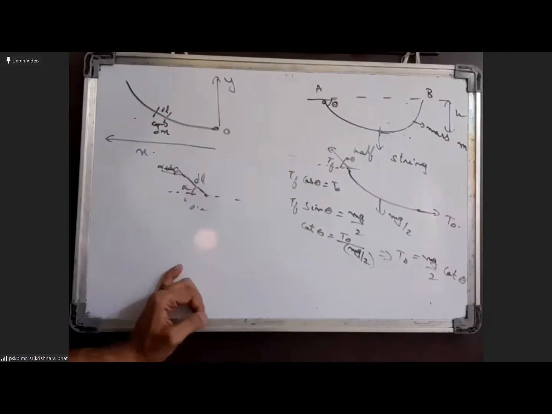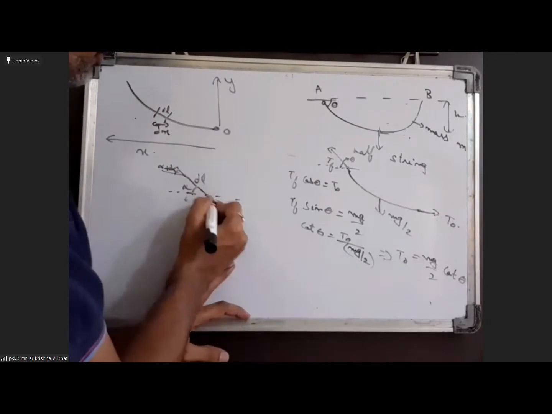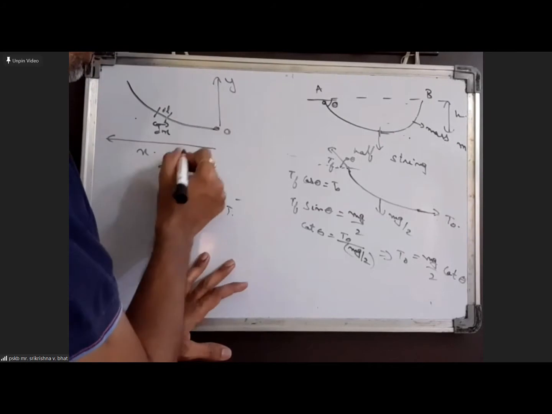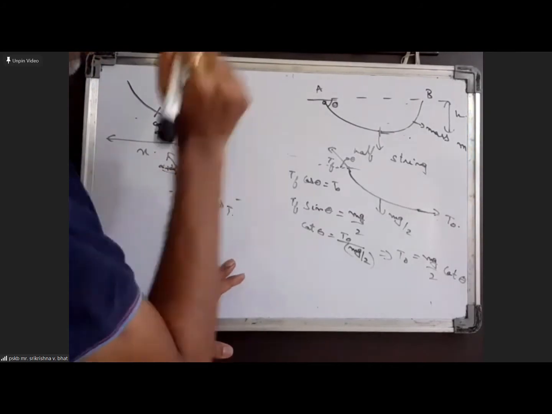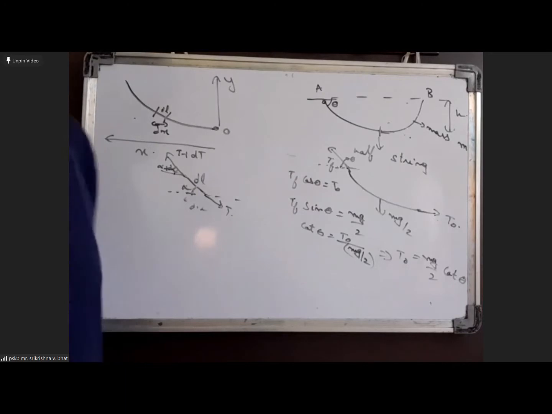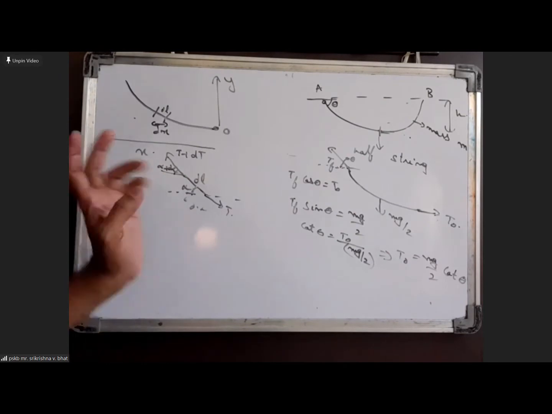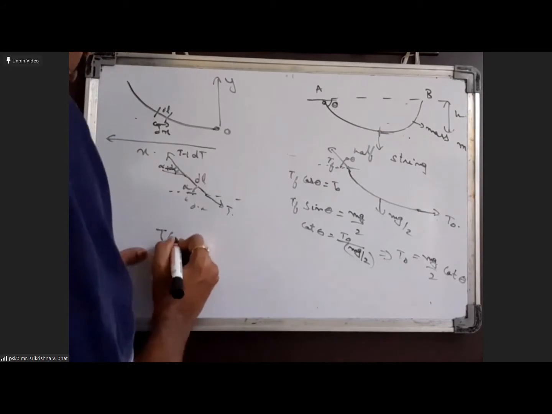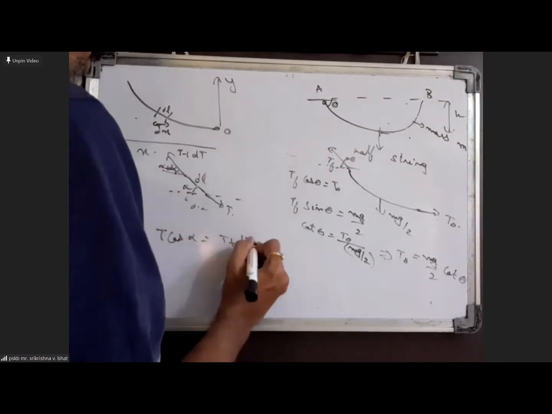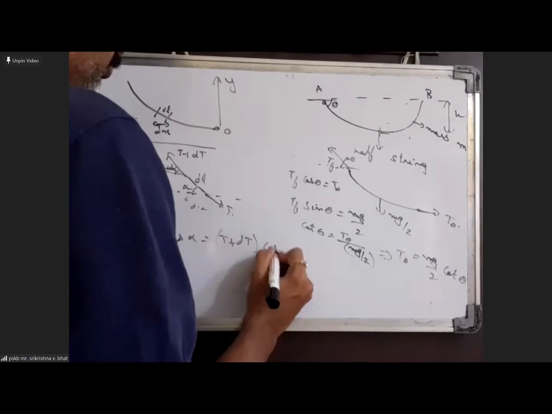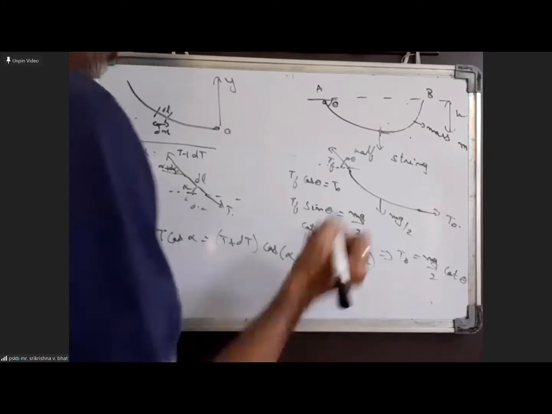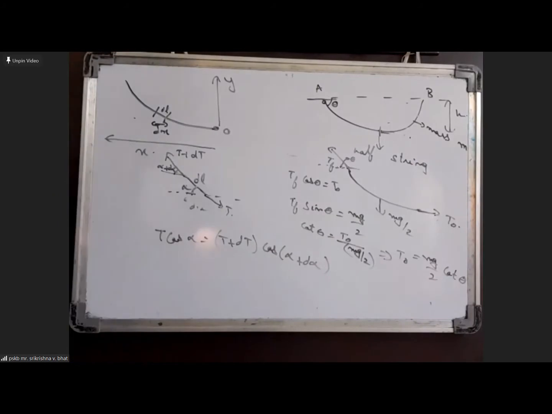Similarly for tension: if tension is T here, then tension over here will be T plus dT. So tension is slightly changing by dT, and the angle is slightly changing by d alpha. But one thing we can definitely say is that T cos alpha must be equal to T plus dT into cos of alpha plus d alpha. That is because we are balancing forces in the horizontal direction, where only the components of tension matter, so these two forces must be equal.